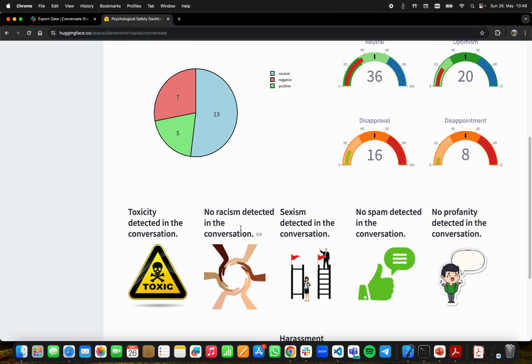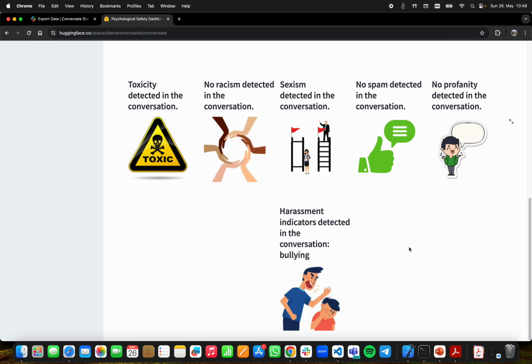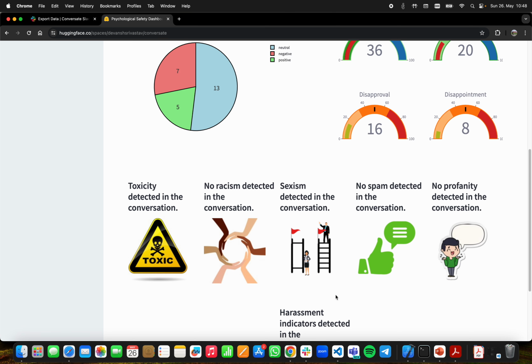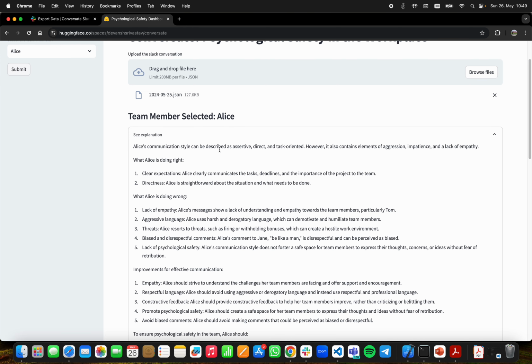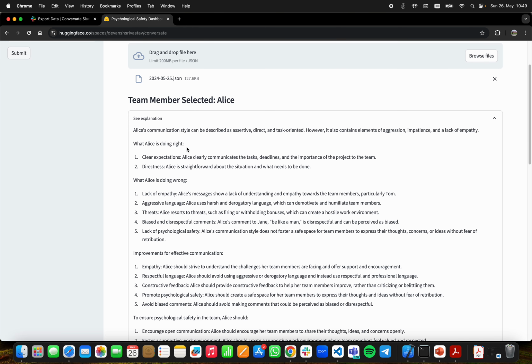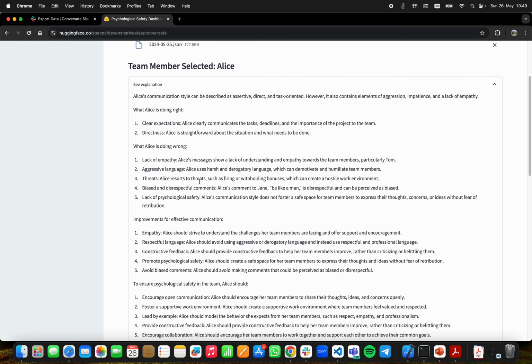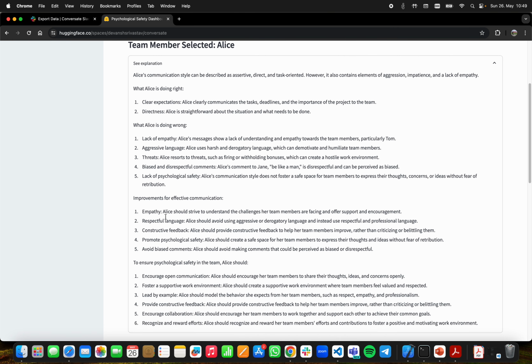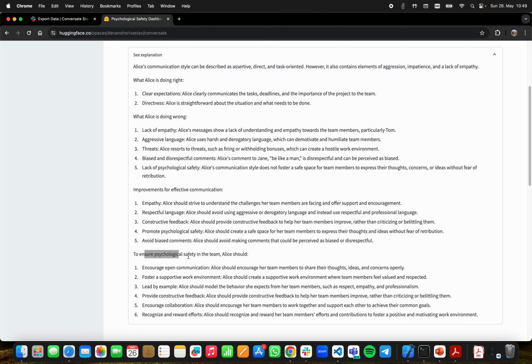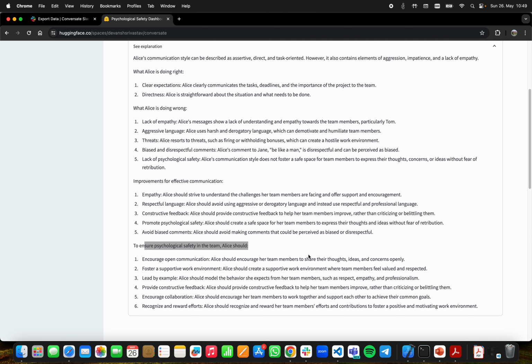In her communication style, toxicity is present. No racial slur was there. There was a sexist remark. No spam, no profanity. But a harassment indicator for bullying was detected. And if we see the explanation, we also find what Alice is doing right, like clear expectations and directness, what she is doing wrong, what the possible improvements are, and what she should do to ensure psychological safety within the team.